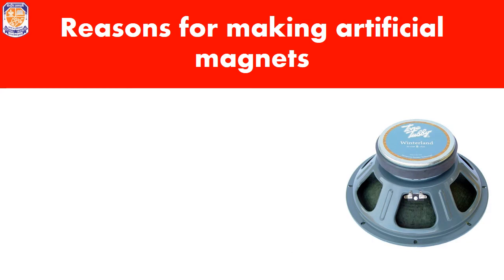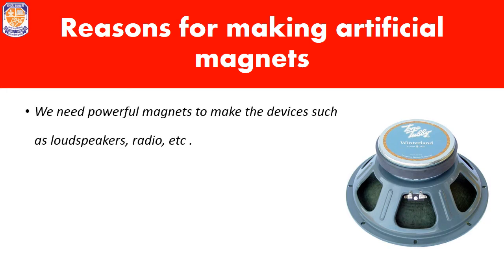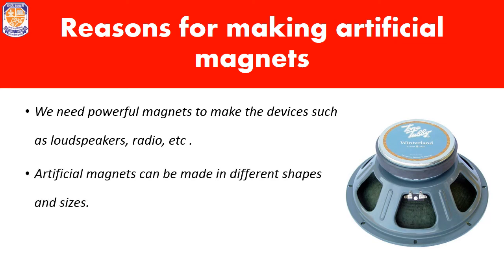Now, what are the reasons for making artificial magnets? Because of the drawbacks of natural magnets, we need to make artificial ones. Artificial magnets are used in various applications in our day-to-day life. For example, we use loudspeakers, telephones, radios, televisions, etc., which have artificial magnets in them. We need powerful magnets to make such devices. Also, artificial magnets can be made in different shapes and sizes, which was not possible in the case of natural magnets.